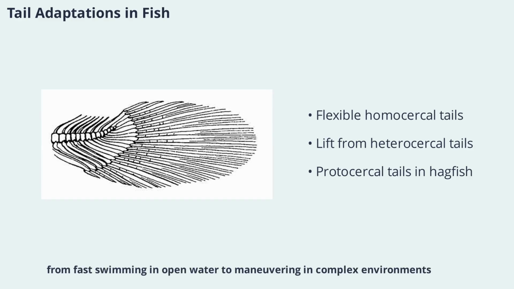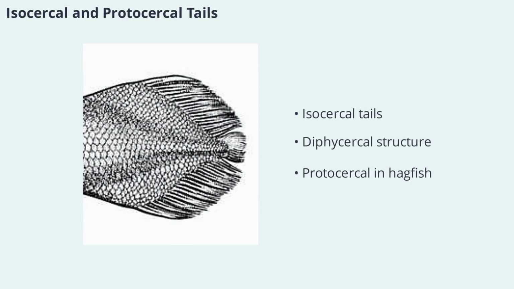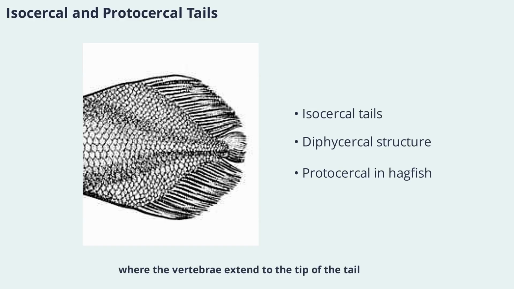maneuvering in complex environments. Some fish, such as coelacanths and lungfishes, possess isocercal or diphycercal tails, where the vertebrae extend to the tip of the tail, creating a three-lobed structure. Hagfish have a protocercal tail which wraps around the vertebral column. These tail types are less common but represent important evolutionary adaptations, allowing these species to thrive in their specific environments. The diversity of tail forms in fish is a testament to the power of natural selection in shaping anatomy for survival.